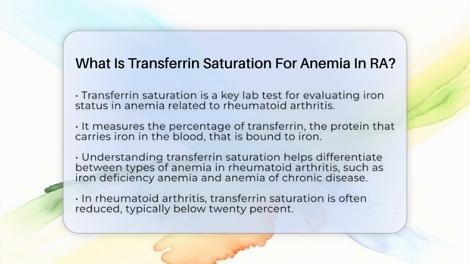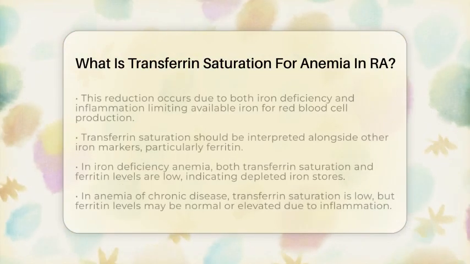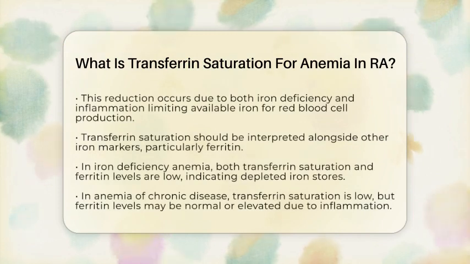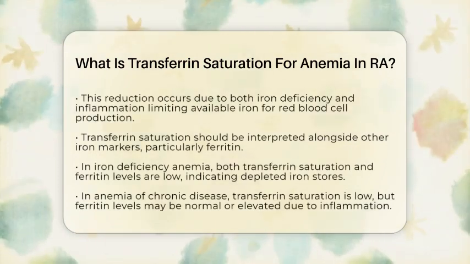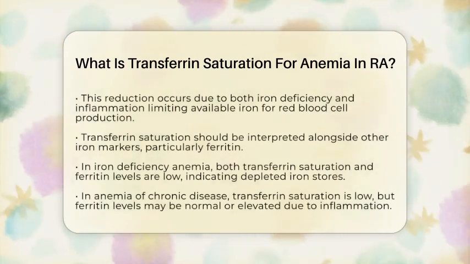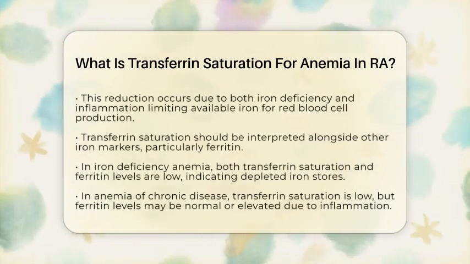In cases of anemia associated with rheumatoid arthritis, transferrin saturation is often reduced, typically falling below 20%. This reduction happens because both iron deficiency and inflammation limit the availability of iron needed for producing red blood cells. However, transferrin saturation alone does not provide a complete picture. It must be interpreted alongside other iron markers, such as ferritin, to determine the specific type of anemia.